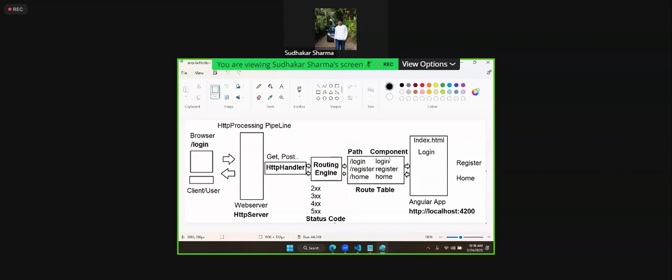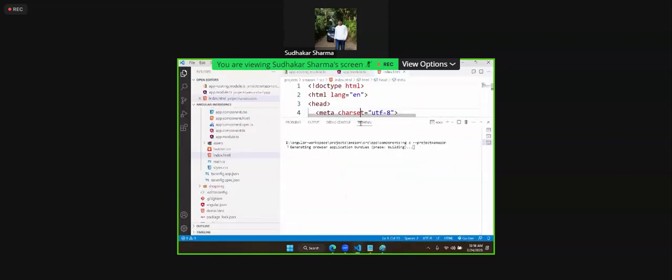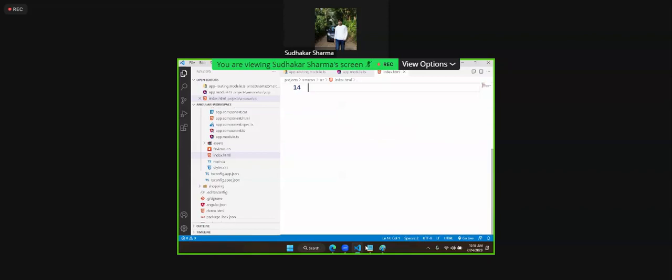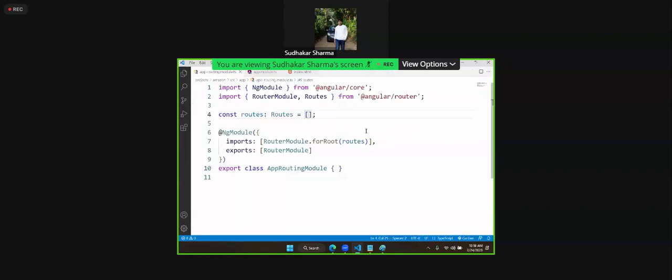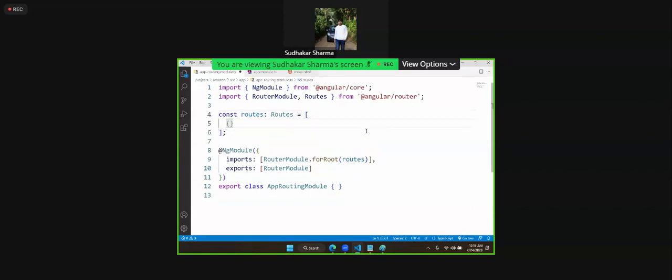The route table is created in which file? The app routing module. This is the app routing module. In this, you have to create the route table. How to create the route table? There is a routes collection. In the routes collection, every item is an object.